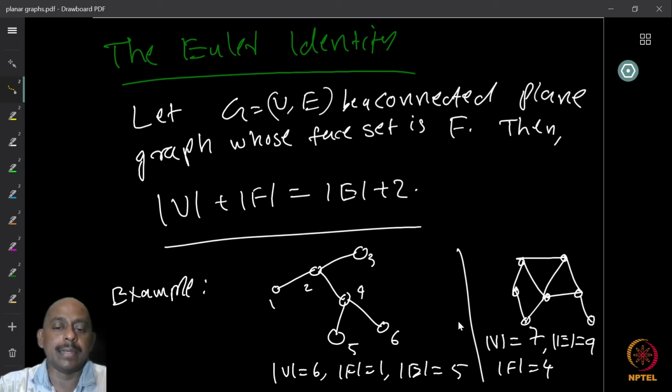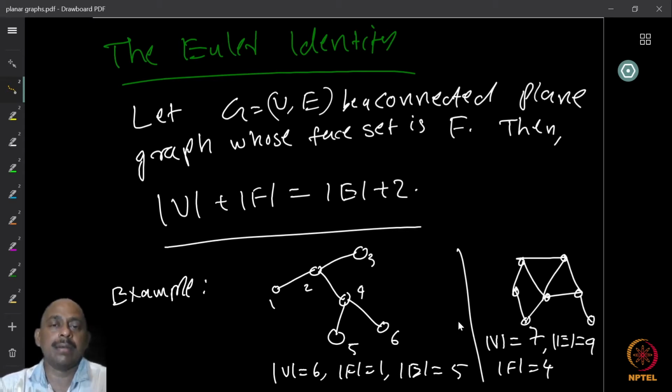Now this identity is called Euler identity because Euler proved this for the polyhedron. He observed it and showed this, and it has been generalized to graphs later, and it's called Euler identity.